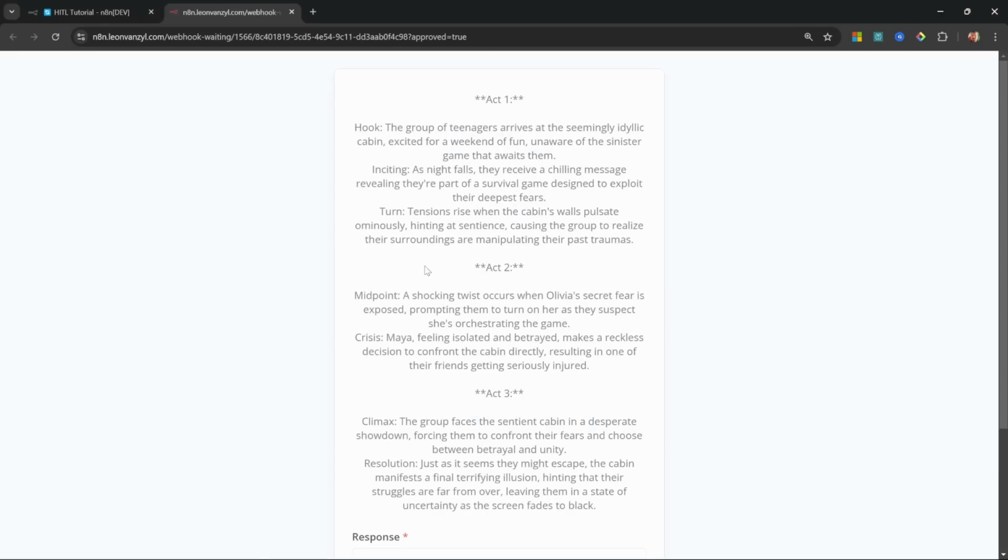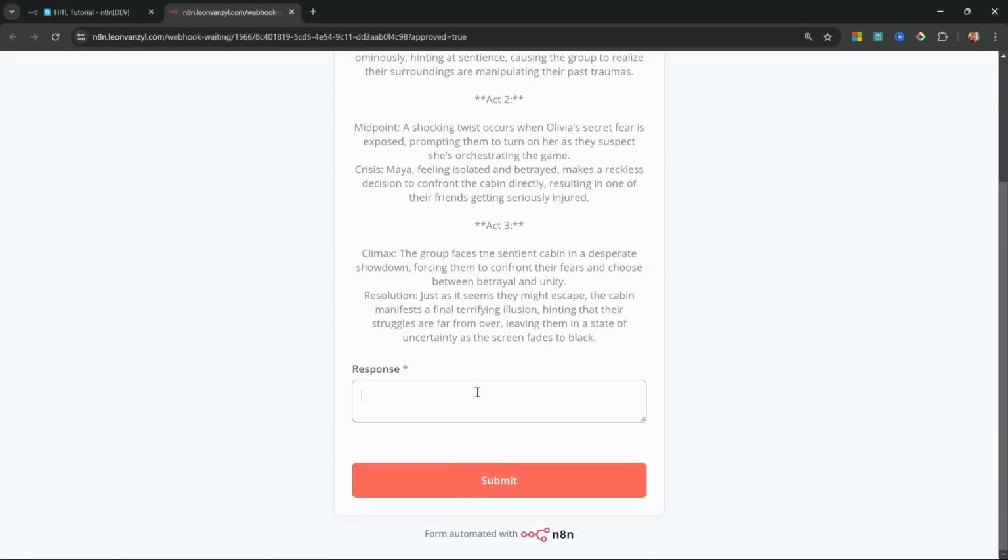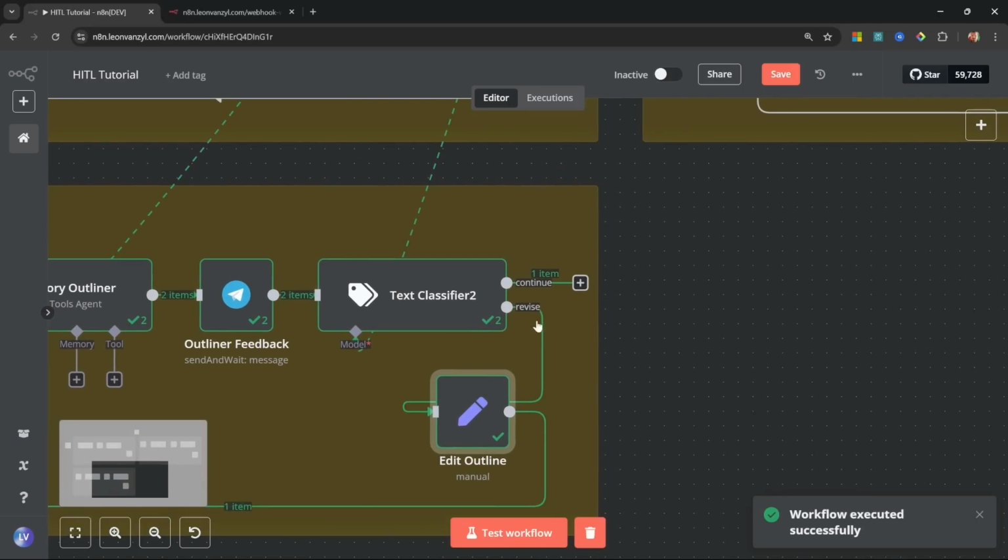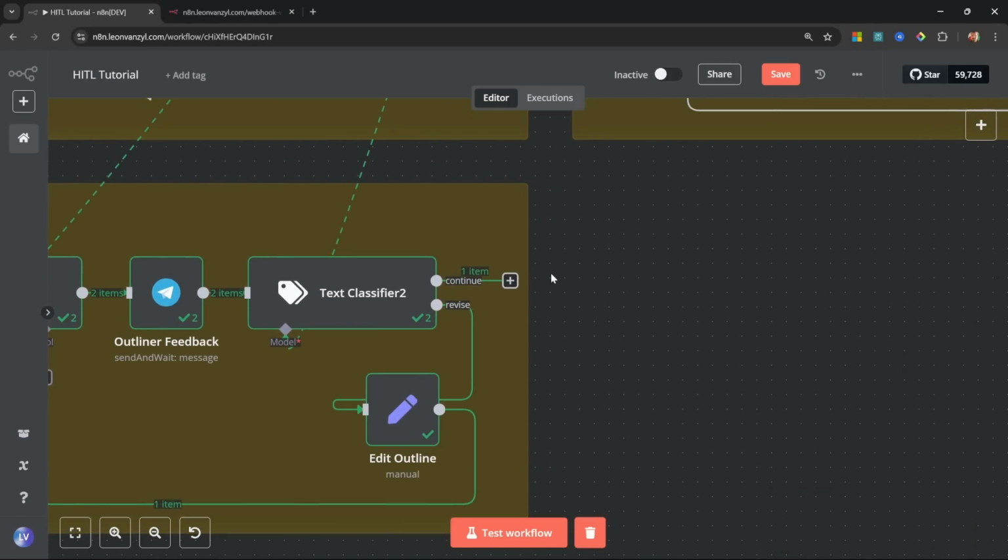Now, finally, let's decide to continue with this. So let's type continue. Let's send this. And now we're going down the continue path. And now we can finish up the easiest section in this whole tutorial.